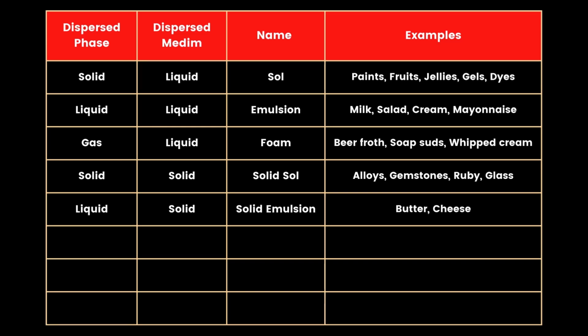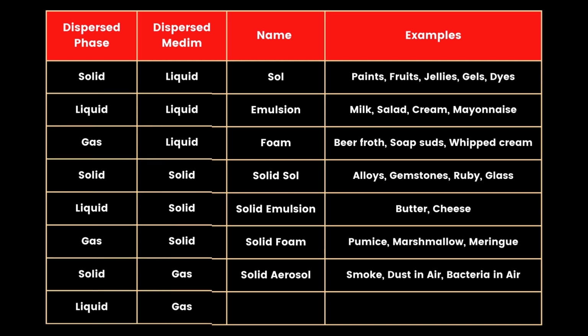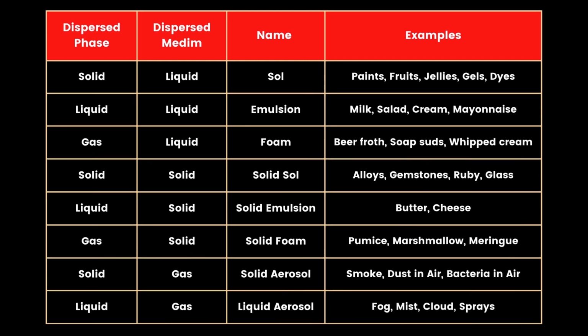Liquid mixed with solid is called solid emulsion. Butter and cheese are some of the examples of the solid emulsion. Gas mixed with solid is called solid foam. Pumice, marshmallow and meringue are some of the examples of the solid foam. Solid mixed with gas is called solid aerosol. Some of the examples include smoke, dust in air and bacteria in air. Liquid mixed with gas is called liquid aerosol, and some known examples are fog, mist, cloud and sprays.